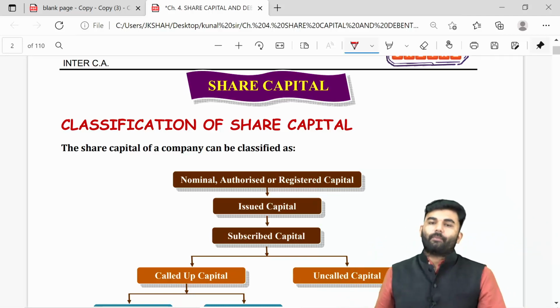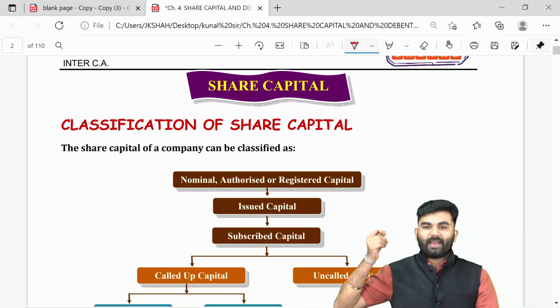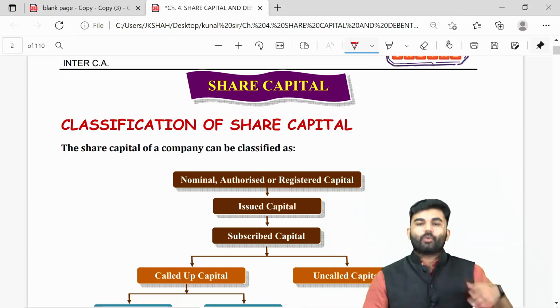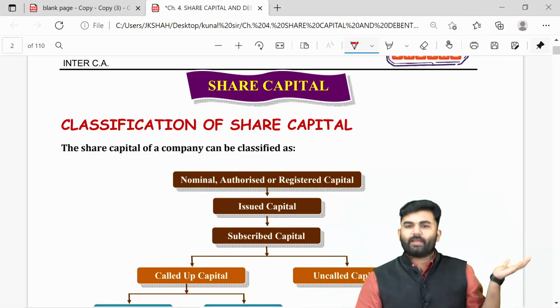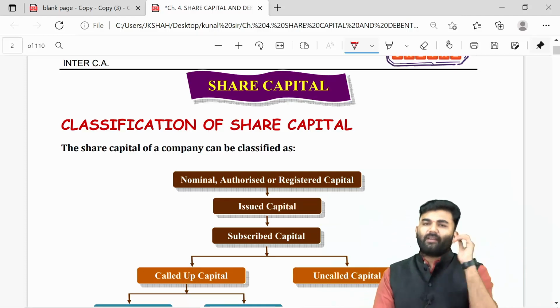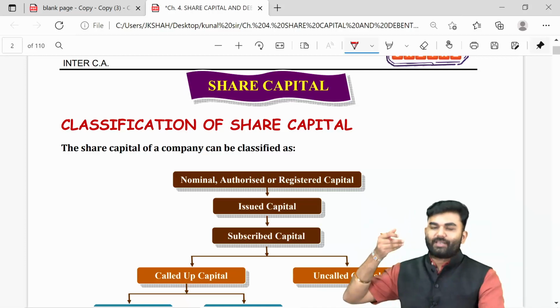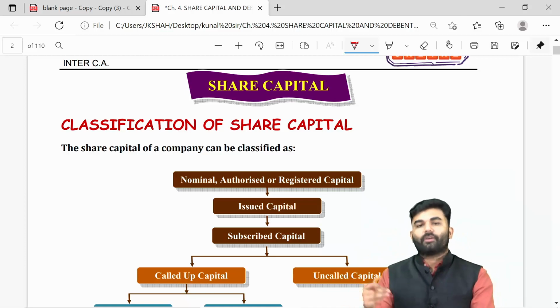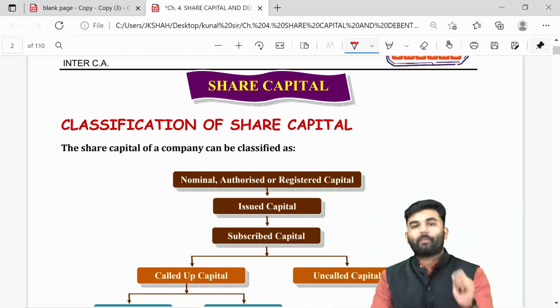Whenever a company is in need of money and wants to raise funds by issuing shares, the company can either issue equity shares or preference shares. Whichever shares the company issues and the capital gets raised, the money forms part of the share capital account.